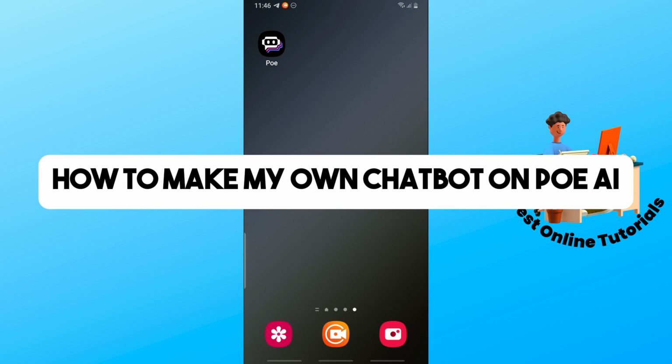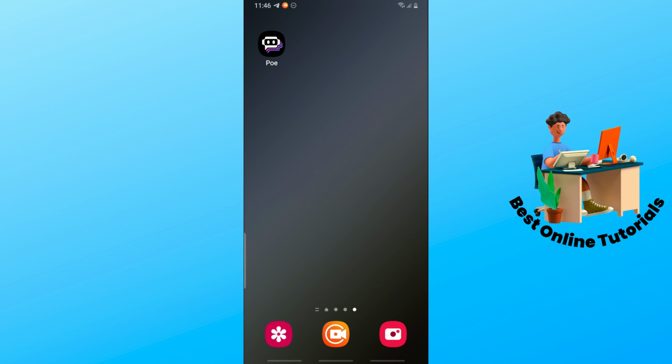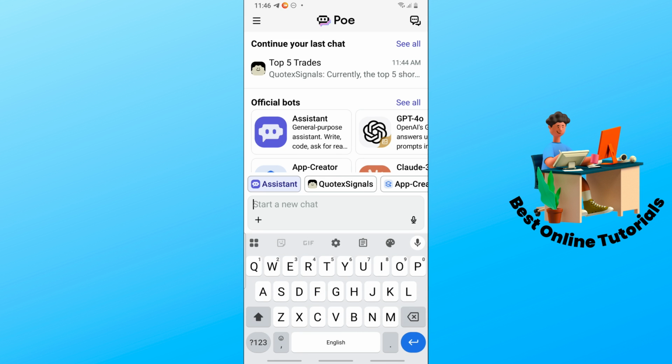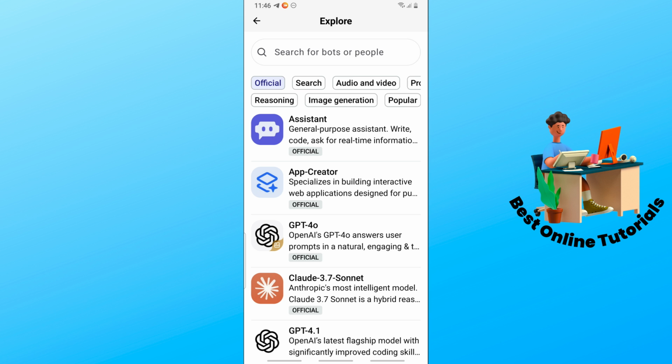This is how to make my own chatbot on Poe AI. So, first thing that you will do is open up the application of Poe AI. And now from here, guys, you will have on the right side, see all. So just simply select see all, guys, in order for you to explore multiple bots.